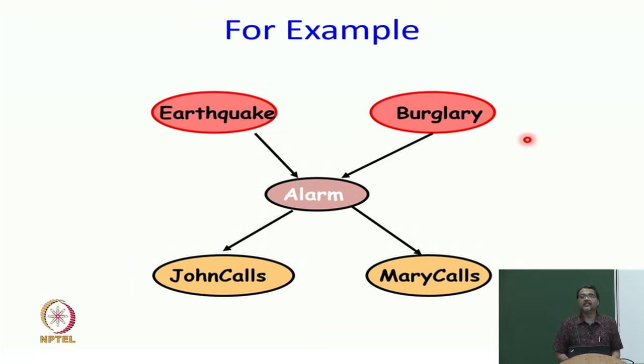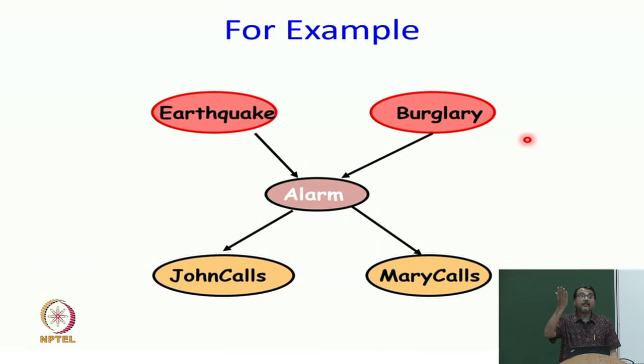Again, let us think intuitively. John has called. By knowing earthquake, does that change my probability distribution of burglary? It does. It is not independent. Why? Because John has called. There must have been an alarm, or at least that increases my probability of alarm.